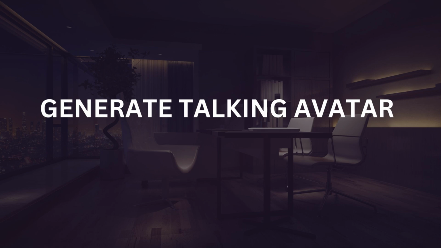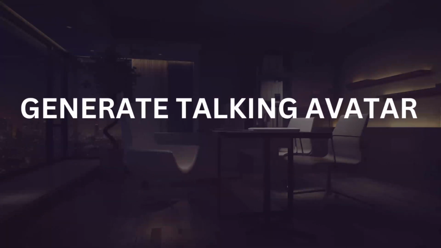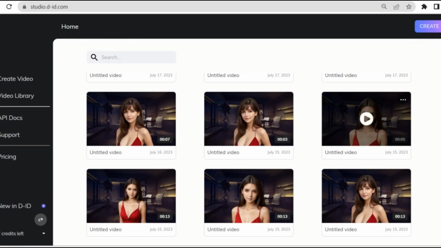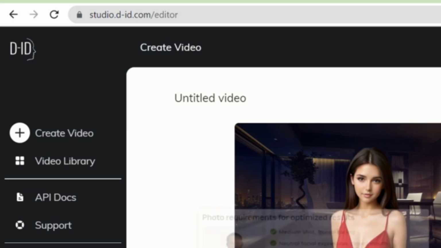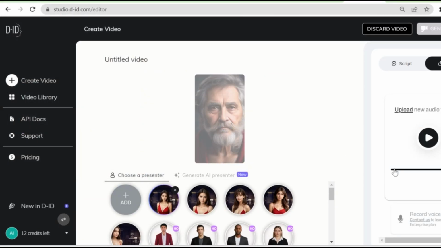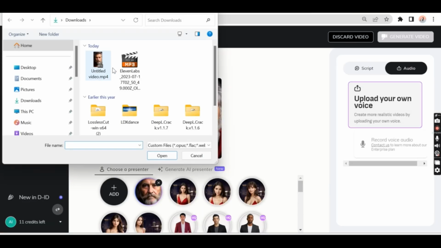Okay, for the final step. Now that we have our voiceover and image, let's go to DID, another AI tool that we're going to use in generating our talking avatar. I've already signed in, so without further ado, let's begin. Just click Create a Video in the upper left corner, then upload the image we generated from Leonardo. After that, let's upload our generated voiceover from Elevenlabs here and then click Generate.